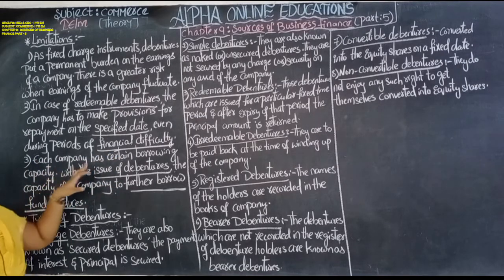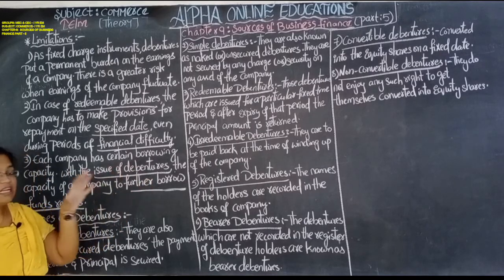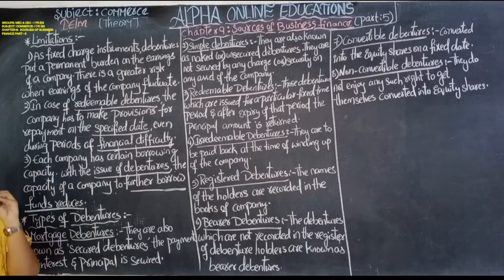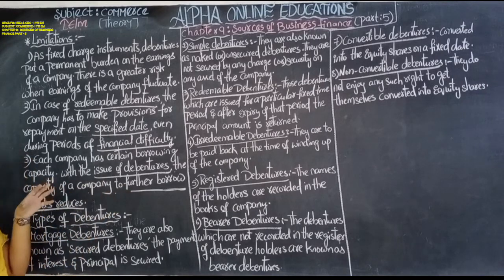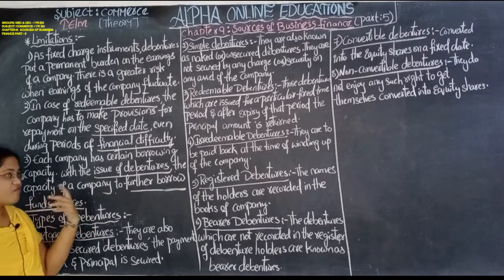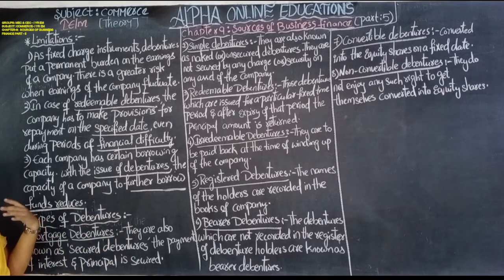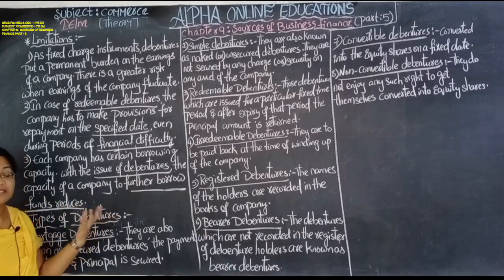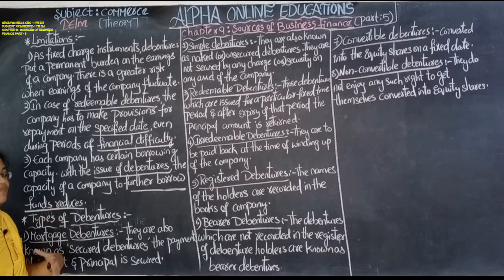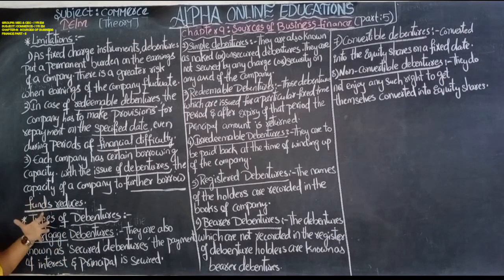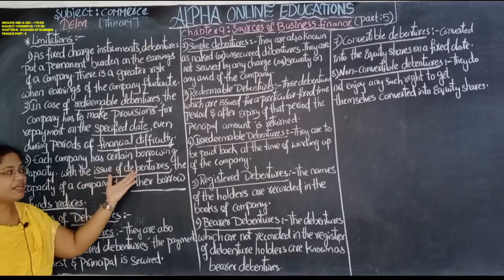If a company issues debentures, it becomes highly difficult for the company to borrow further from any other source, from any other financial institutions or banks. It will become very difficult for the company to raise funds if they are issuing the debentures.